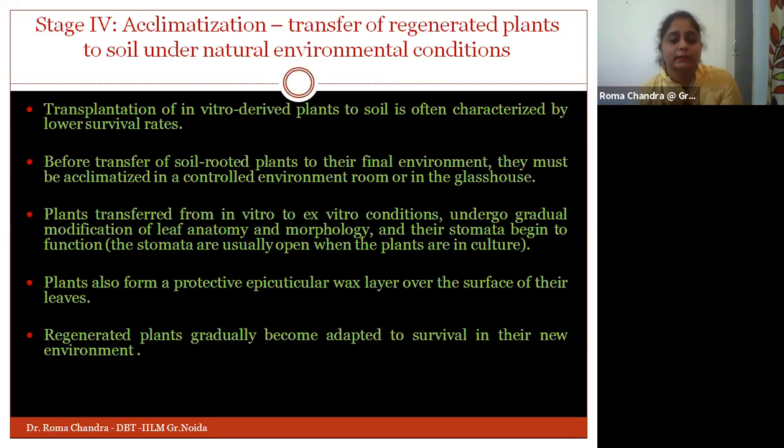Will these layers be produced or not, and what is the impact of all these conditions? How is the plant behaving, and what is the survival rate of the plant? After watching all these conditions, how is the plant body reacting? And the regenerated plants, how can they be gradually adapted to survive in the new environmental conditions? We need to see that, and then accordingly we will proceed with the next stage.